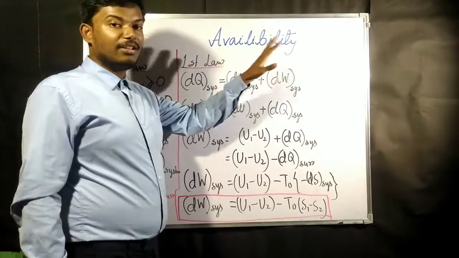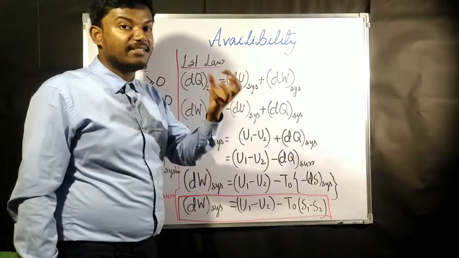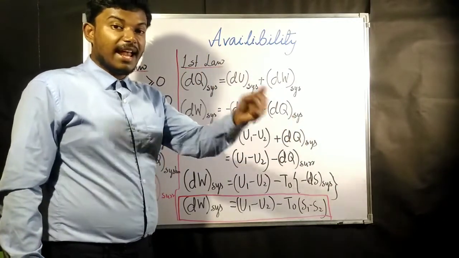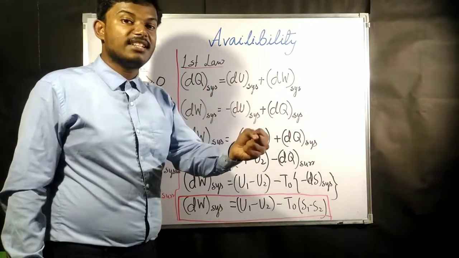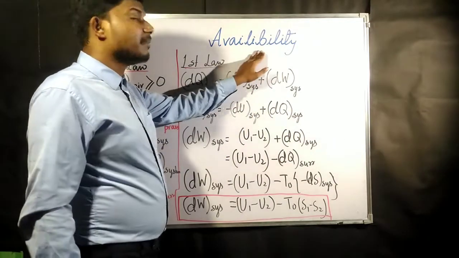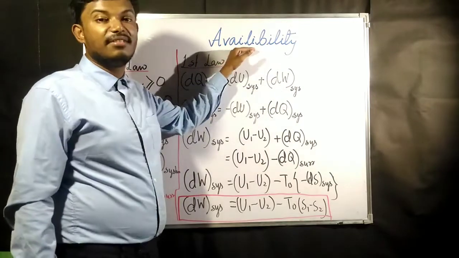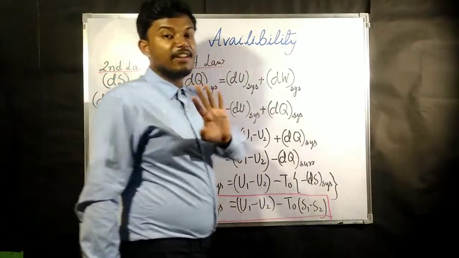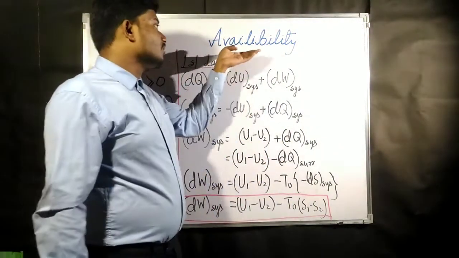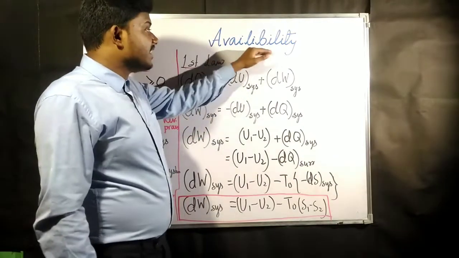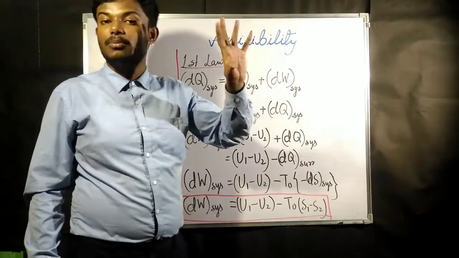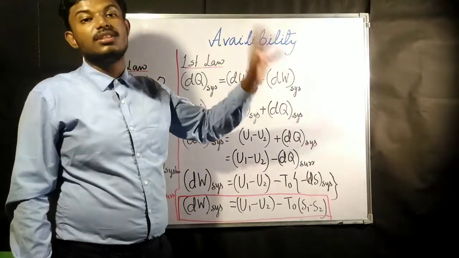So to make you understand, I will say this again. Availability is the maximum amount of work which can be derived from a process, and in that process the final state of the system must be in equilibrium with the surrounding. Whatever maximum work is derived in that process is known as availability. Now what is the difference between availability and available energy? We have read available energy, and we are reading availability. Availability is considered for a process, and available energy is considered for a cycle.